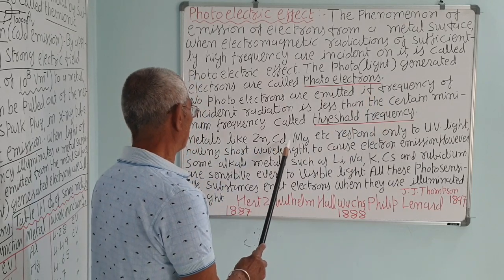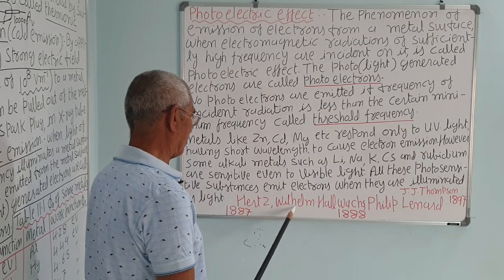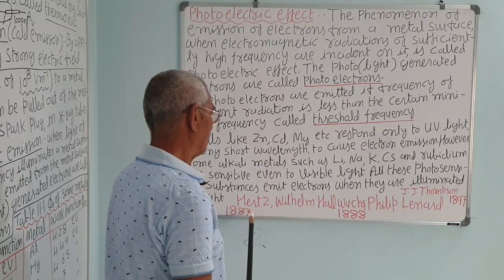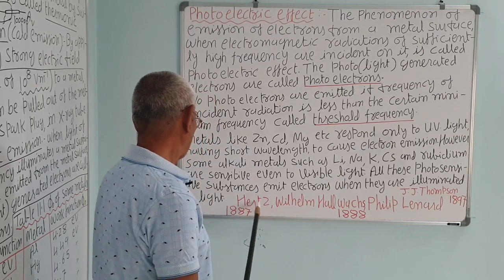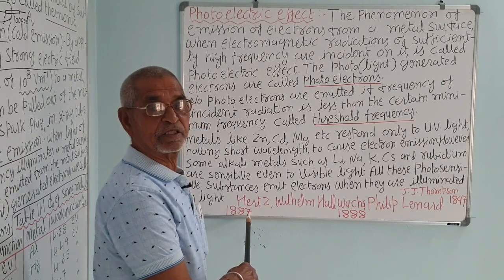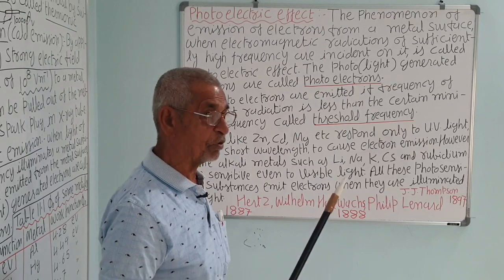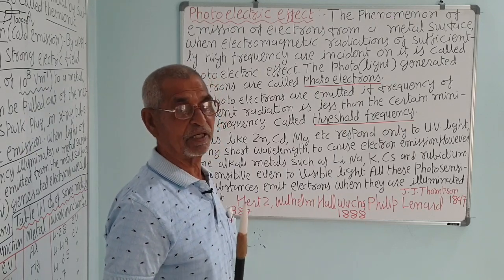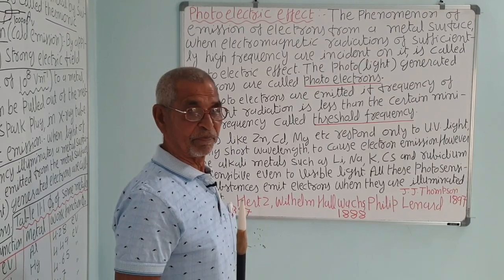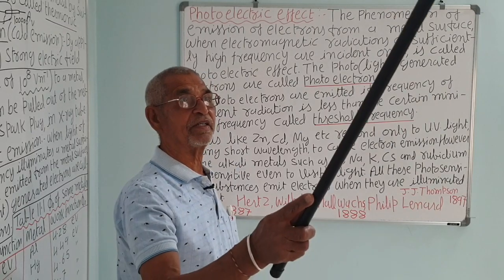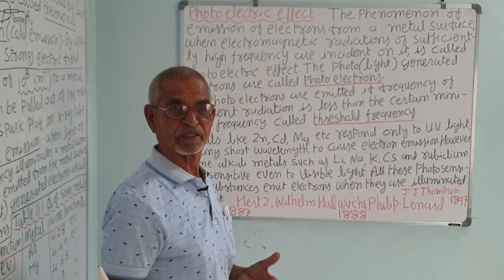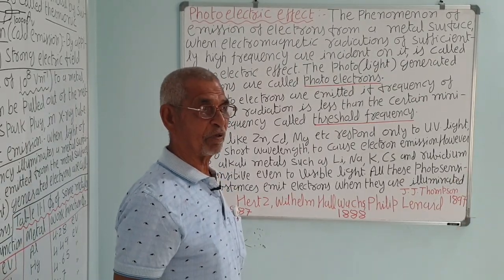Metals like zinc and cadmium were studied by William Hallwachs and Philipp Lenard, after the Hertz experiment. Hertz discovered the photoelectric effect first, in 1887, while studying the discharge of electricity through gases. Generally, gases refuse electricity, they do not allow electricity to pass through them because gases are insulators. If electricity passed through gases and there was an open wire in your room, you would get a shock, since air is a mixture of gases after all. So generally it refuses, but when